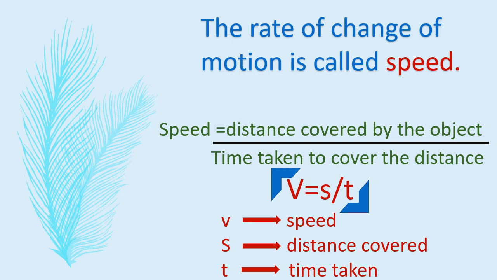Unit time means a time which has magnitude 1, whether it is 1 second, 1 hour or 1 minute, any time which has magnitude 1, that is known as unit time. So what is speed? The distance that an object covers in 1 second or 1 minute or 1 hour, the distance covered in that unit time, we call speed. So the formula of speed is the distance covered by an object upon the time taken to cover the distance. So the formula is V equals S upon T, where V is the speed, S is the distance covered, and T is the time taken.